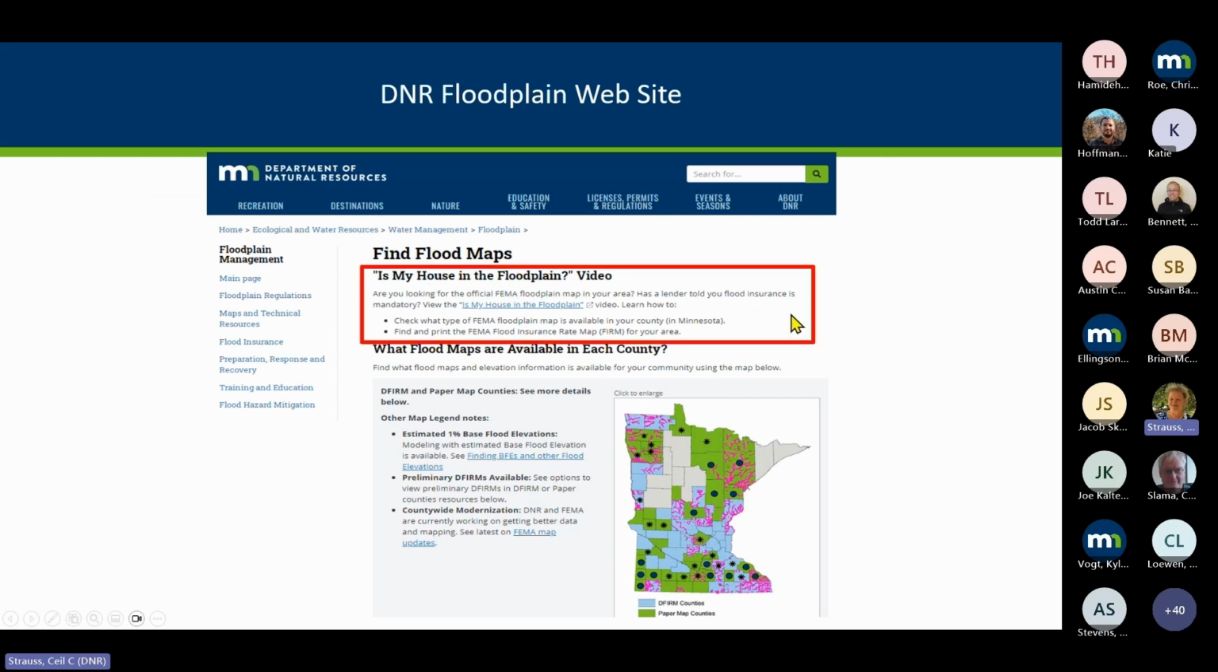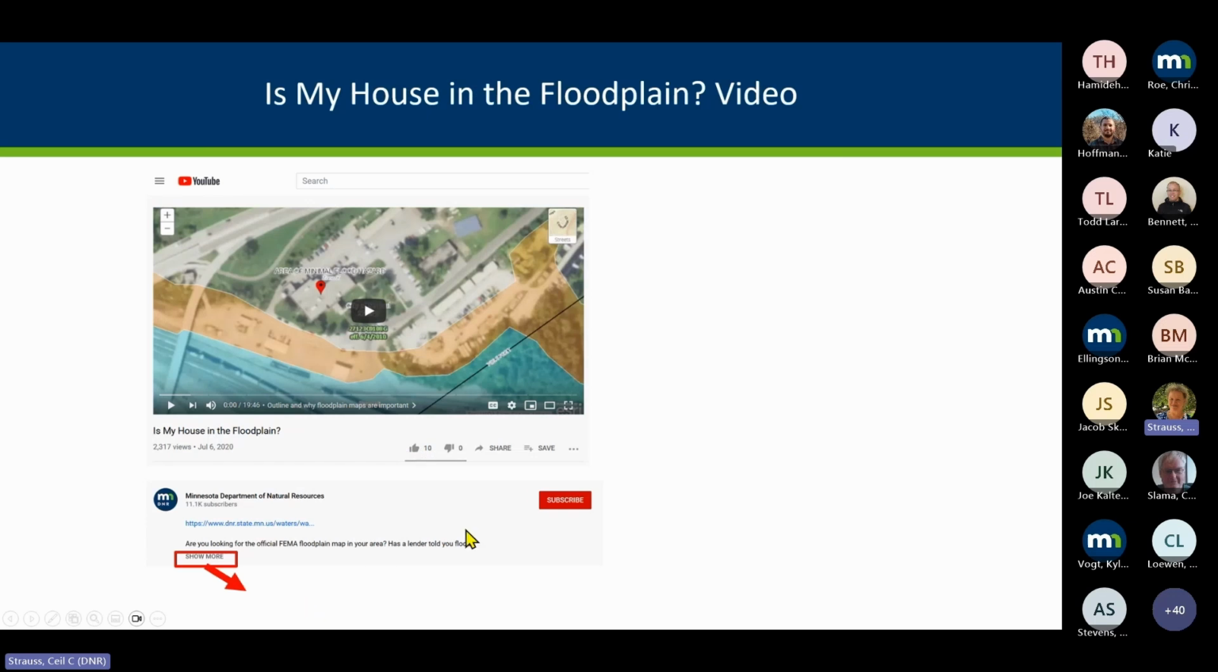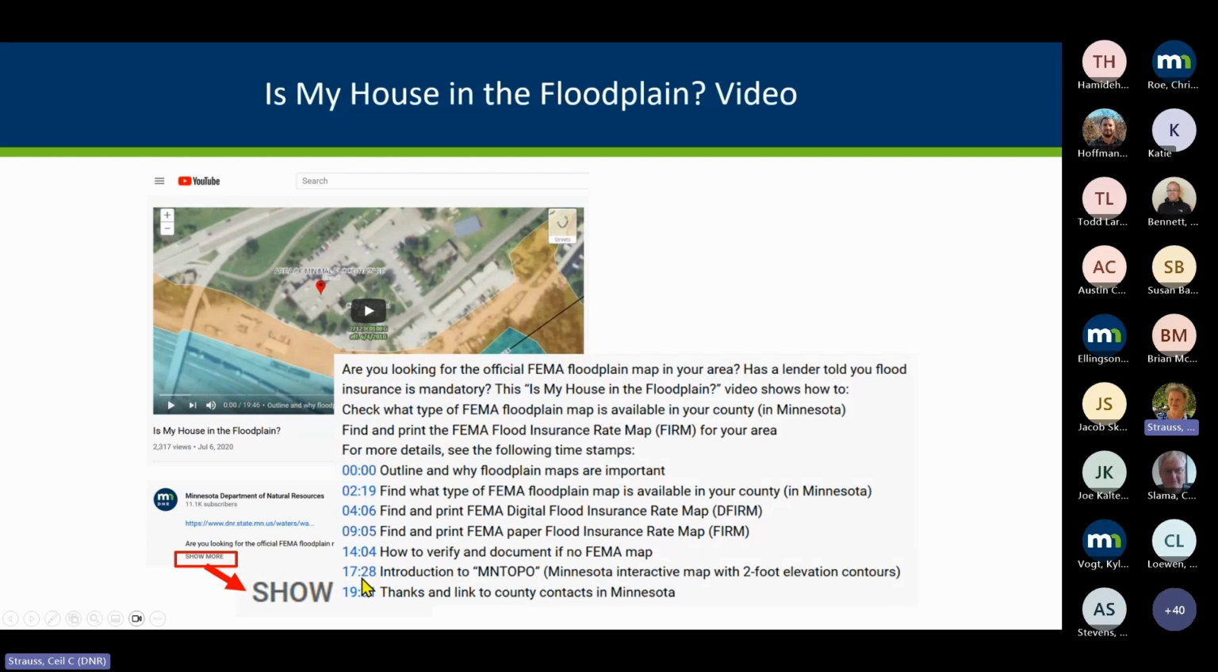video. And that is basically taking you through using the FEMA Map Service Center. Those sites that I was just showing, it's showing you how to do that in a video that's about a 20-minute video. But if you hit the show more, you'll see links to different parts of the video. So if you go to how to find and print a format in the digital maps, you can do that.